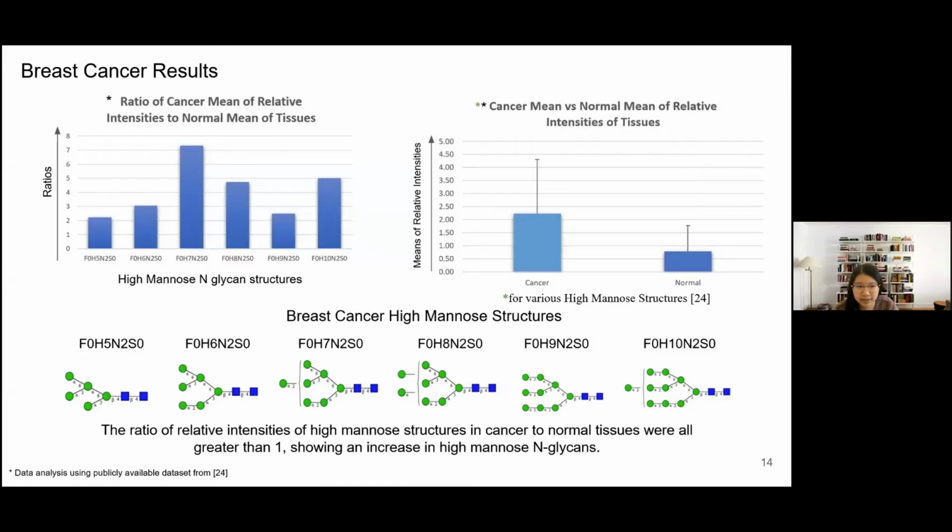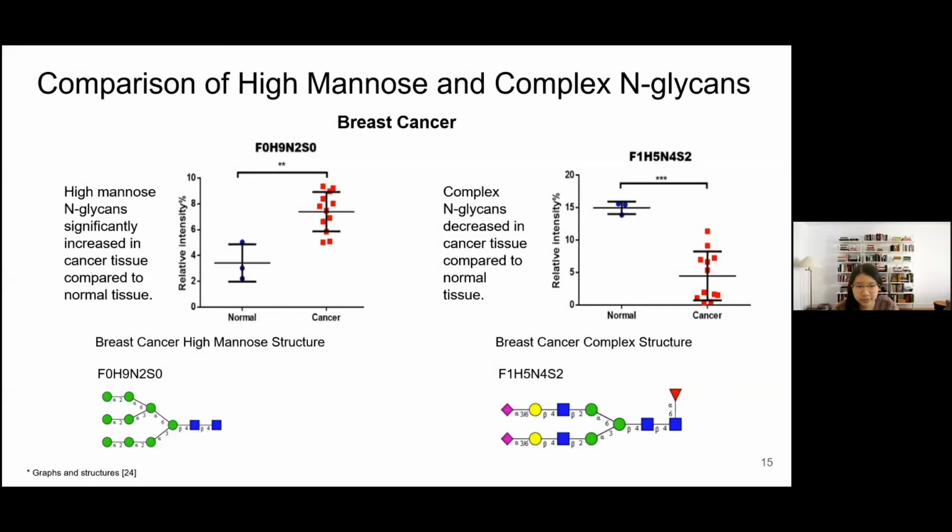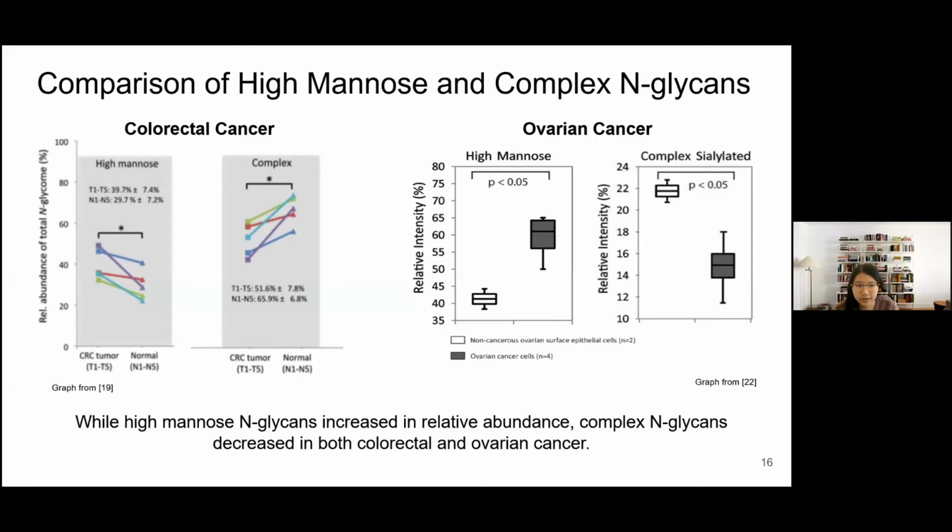Using data from our breast cancer study with patients in China, the ratio of relative intensities of high mannose structures in cancers to normal tissues were all greater than 1, showing an increase in high mannose N-glycans. Not only are high mannose N-glycans significantly increased in relative intensities, but also complex N-glycans show a decrease in relative intensities. These graphs also show that high mannose N-glycans increased in relative abundance, while complex N-glycans decreased in both colorectal and ovarian cancer, which is consistent with the claim.